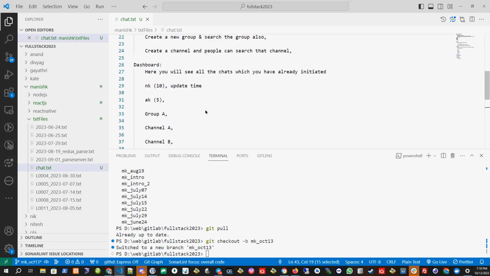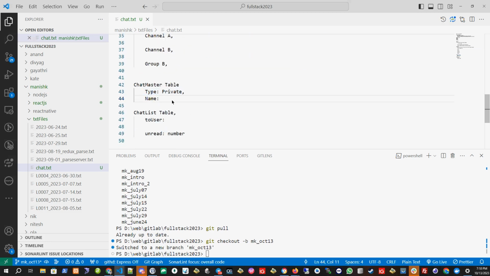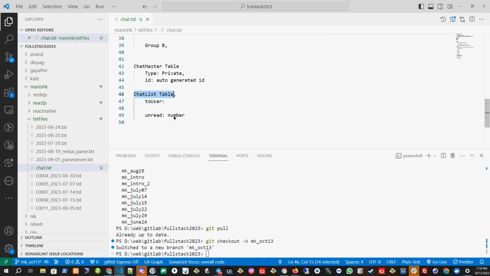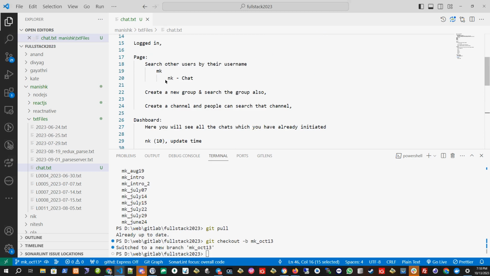But this type is private, and here I'll give some dummy name, right? Anything I can give. Maybe I'll not even create the name. I'll create ID will be there, which is automatically generated, auto-generated ID. So let's use the ID for this one because we'll be using this to define who is chatting with whom.